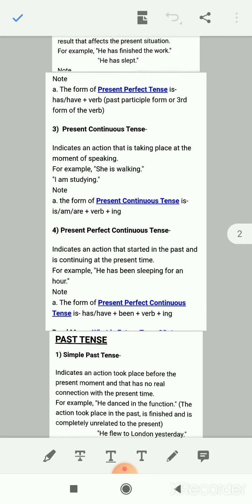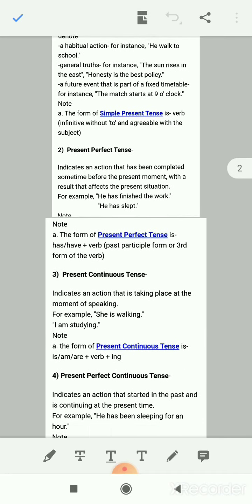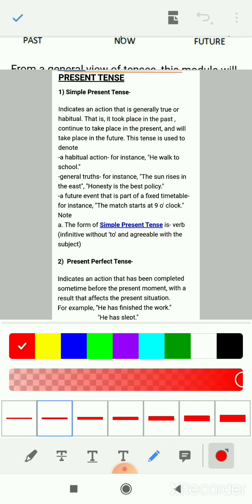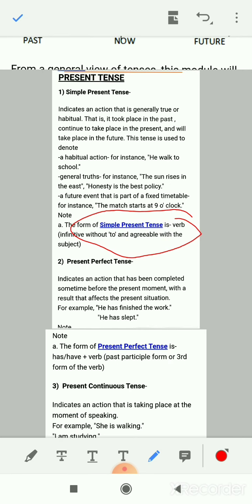Now all the four tenses, you have to see the formation of the sentence. In the simple present tense, you have to see which form of verb you have to use. The form of simple present tense is verb infinitive without to, agreeable with the subject.